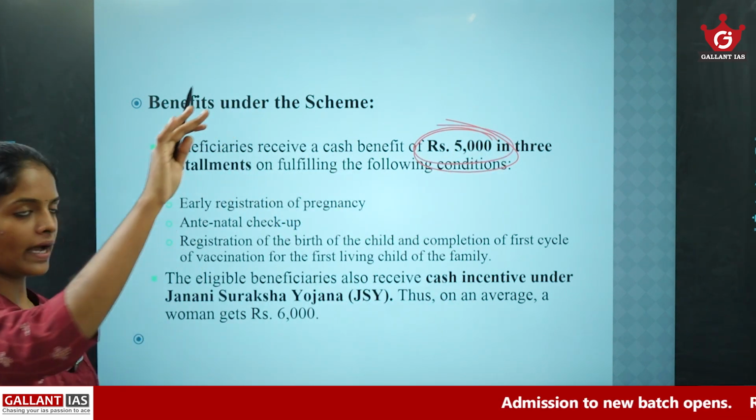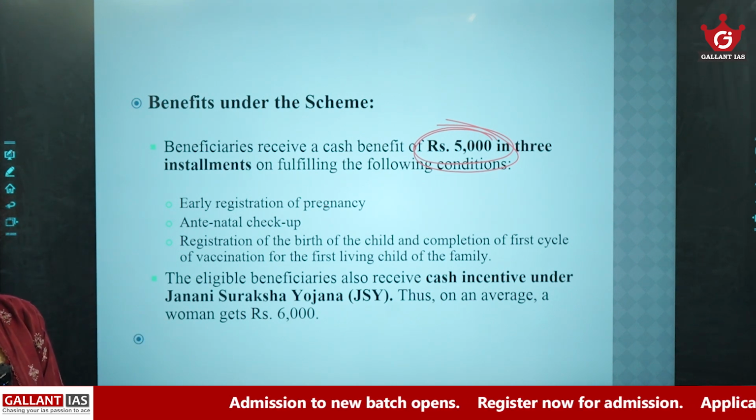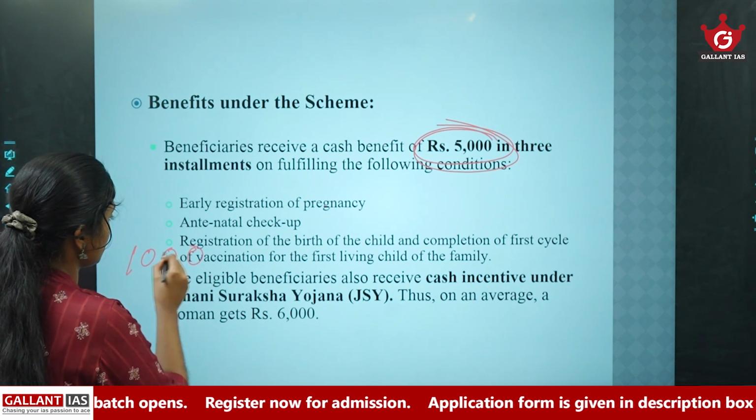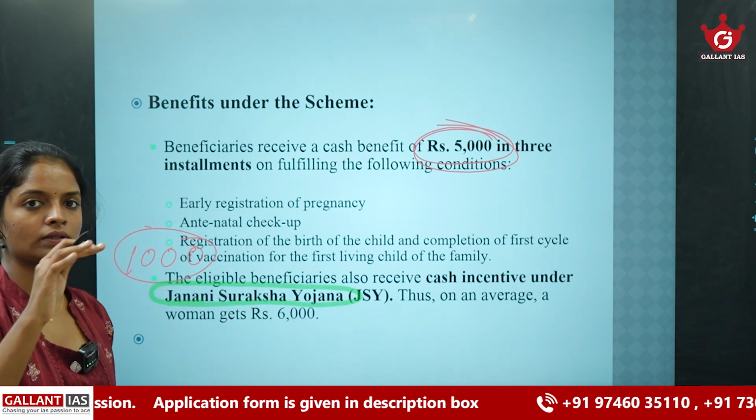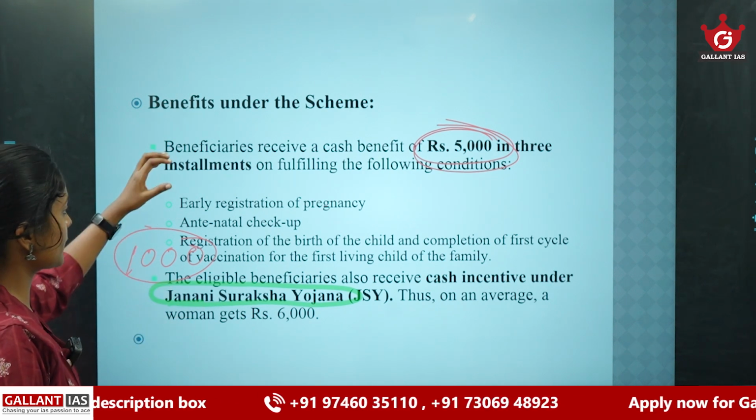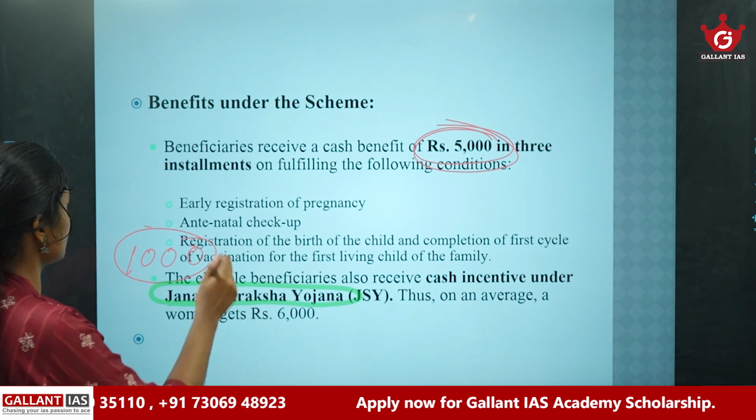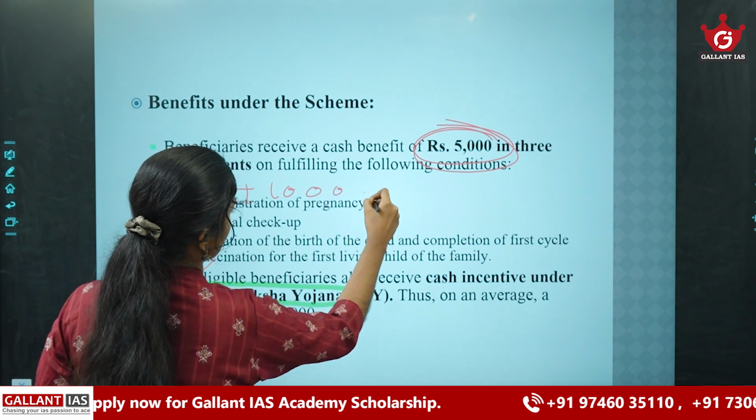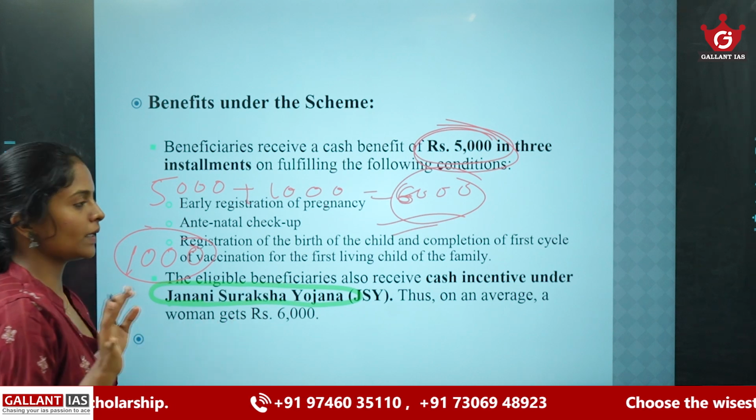Along with this 5,000, the beneficiaries under the Pradhan Mantri Matru Vandana Yojana get an additional amount of 1,000 rupees under the Janani Suraksha Yojana. This Janani Suraksha Yojana aims at promoting institutional delivery. So the beneficiaries get a total amount of 5,000 plus 1,000, that is 6,000 rupees. Okay.